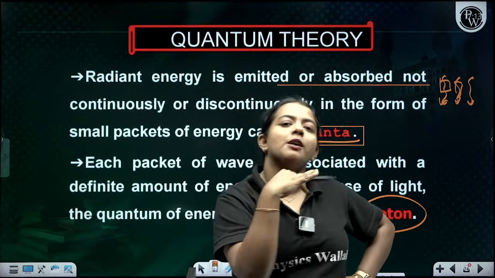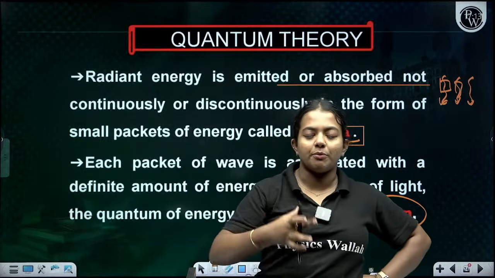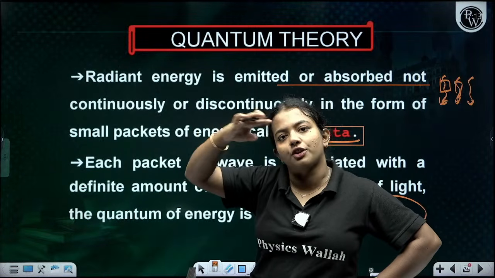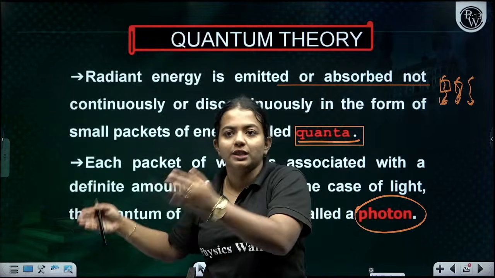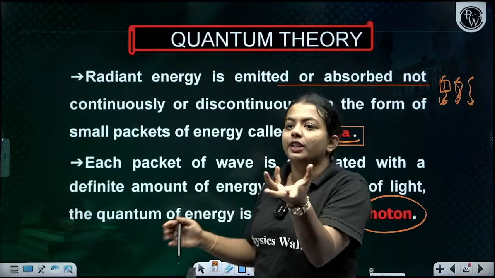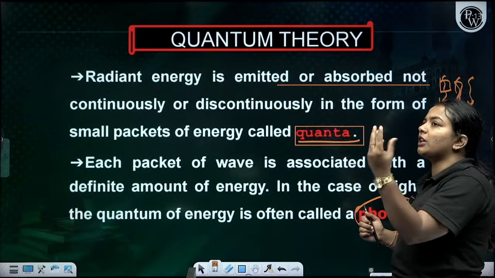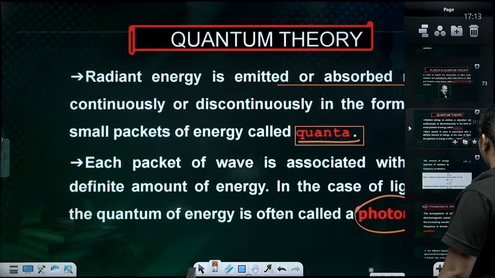So what happens here is, in quantum mechanics, the emission of this energy is not in a continuous path. It is actually a discontinuous path, in small packets, which are called quanta. This definite amount of energy, in the case of light, is known as the photon. Are you getting my point, children?